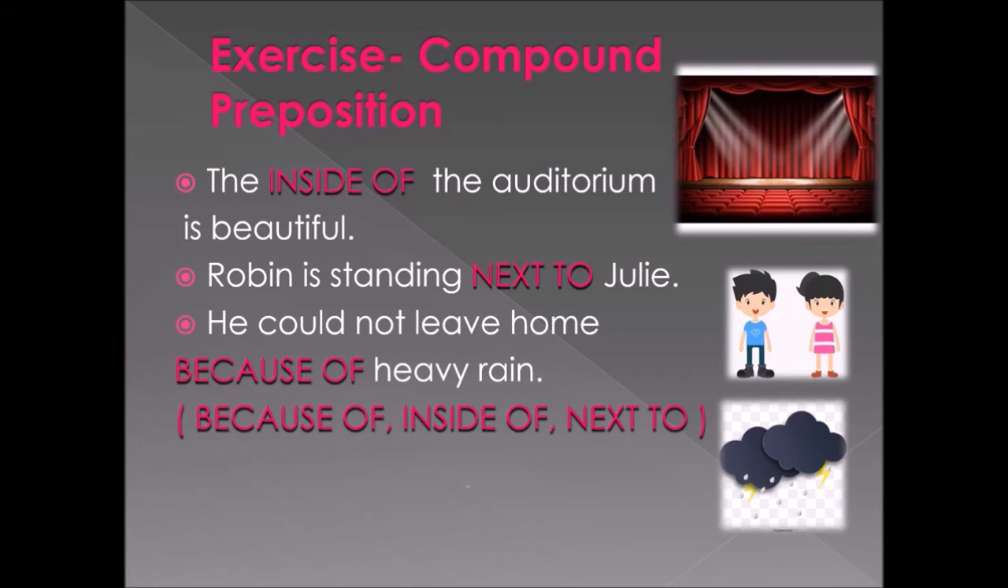Next, Robin is standing next to Julie. Look at the picture where Robin is standing. Robin is standing next to Julie. So what is next? He could not leave home because of heavy rain. What is the reason? Heavy rain. Good. Why is he not able to leave the house? He could not leave the house because of heavy rain.